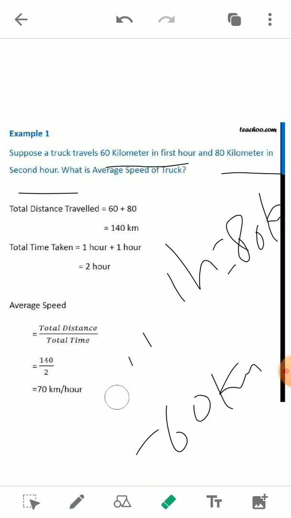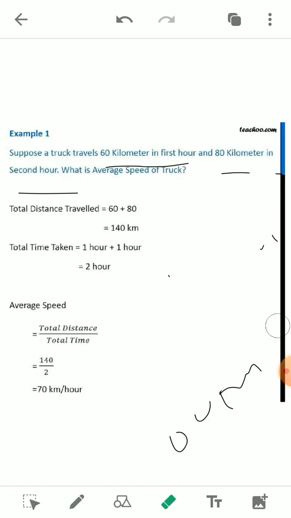So we know that average speed is equal to what? Total distance traveled upon total time taken. And what is the total distance? Total distance is 60 kilometer and 80 kilometer. So 60 plus 80 will be equal to 140 kilometer. So 140 kilometer is the total distance traveled.